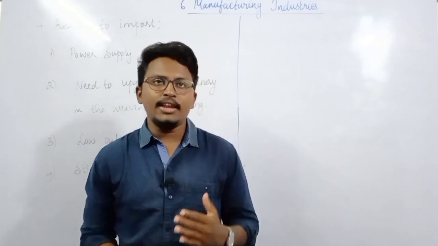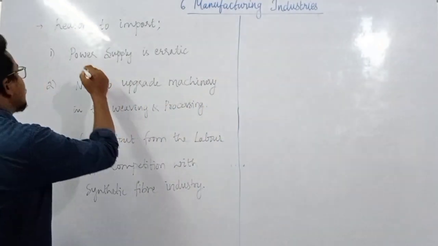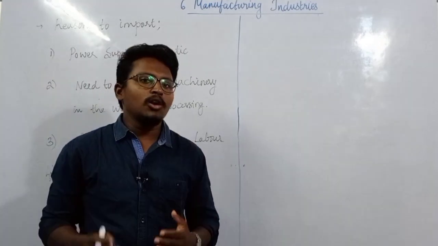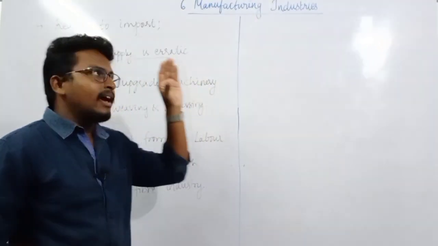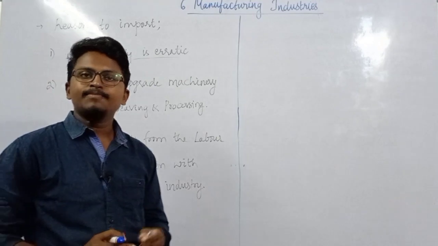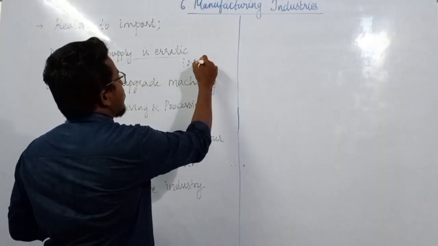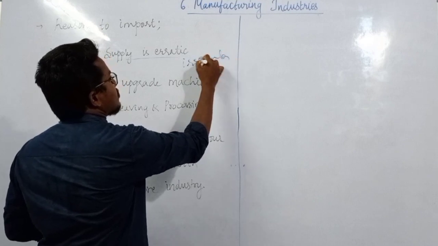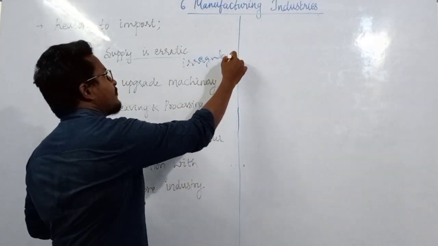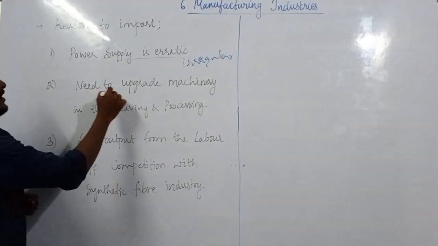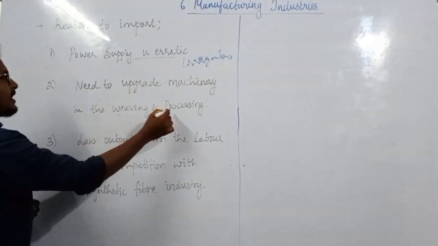The first and very important reason is that the power supply is erratic. As you all know, in India we have an erratic power supply, meaning irregular power supply. So this is the reason why we need to import. The second reason is that we need to upgrade the machinery in weaving and processing.